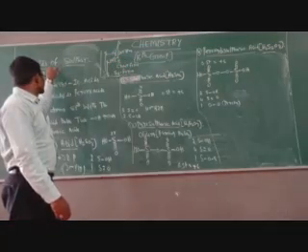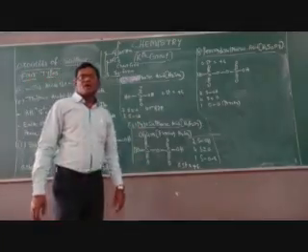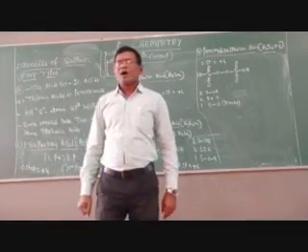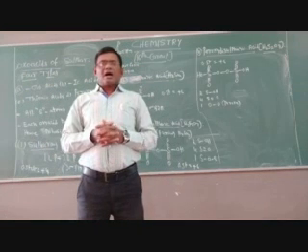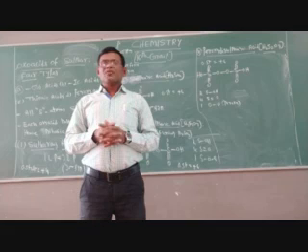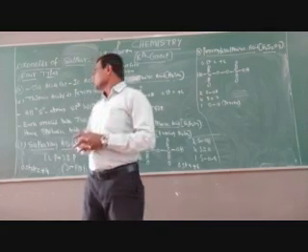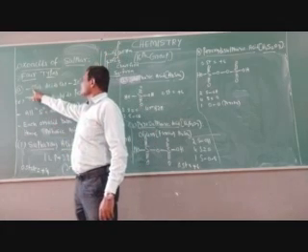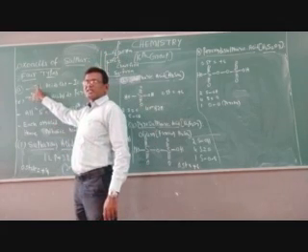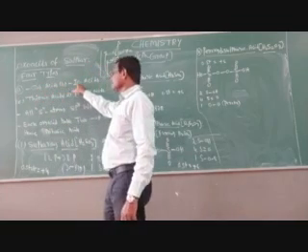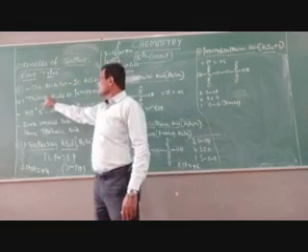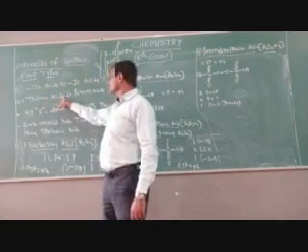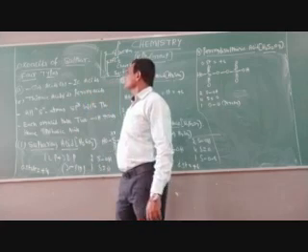Then next, what we are going to discuss here is the important oxo acids of sulfur. Sulfur forms mainly 4 types of oxo acids. These are called sulfurous acids, sulfuric acids, thionic acids, and peroxy acids. Sulfurous acid, where the suffix is OUS, is called an ous acid. Like sulfuric acid, the suffix is IC, so it is called an ic acid. Thionic acids are written directly as thionic acids. One more is peroxy acids.